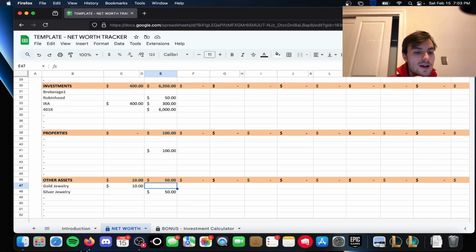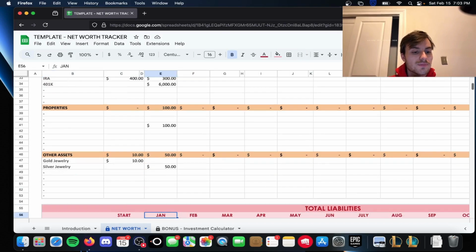You can put down other assets, things that maybe you don't typically think of as investments, but they are, like gold jewelry, silver jewelry. Maybe you have silver bars or something in a safe, something like that. You can put that down there.